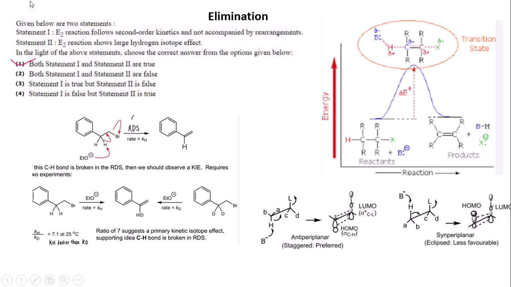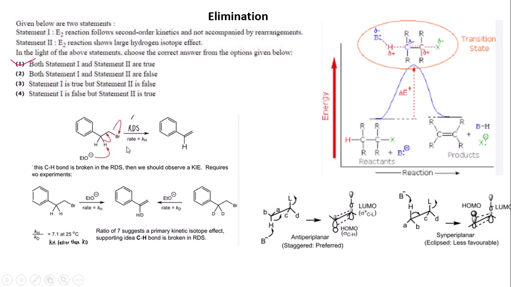The next question is on elimination, where for the E2 reaction in the statement question, statement 1 is that the E2 reaction follows second order kinetics and is not accompanied by rearrangement, and statement 2 is that the E2 reaction shows a large hydrogen isotope effect. We know that the E2 reaction is the cleavage of the CX bond with ethoxide, and the E2 reaction is a one step reaction where the two groups are eliminated in a concerted manner and produce the alkene product.